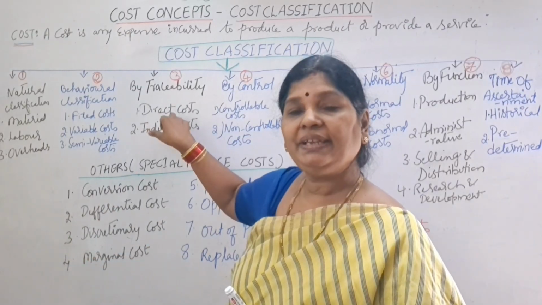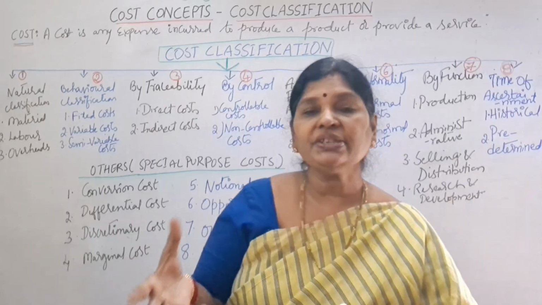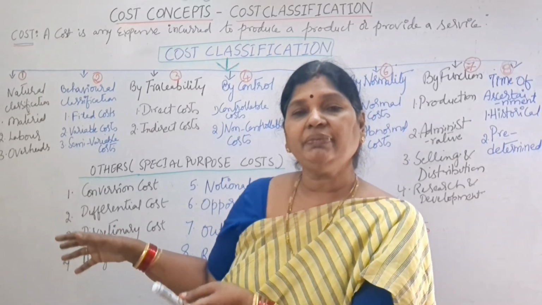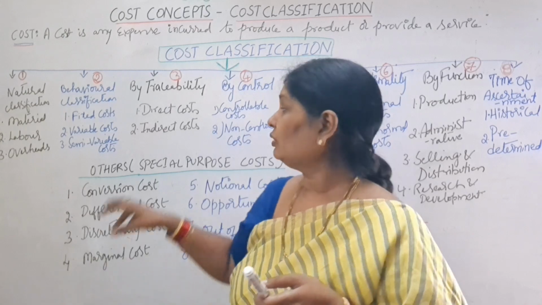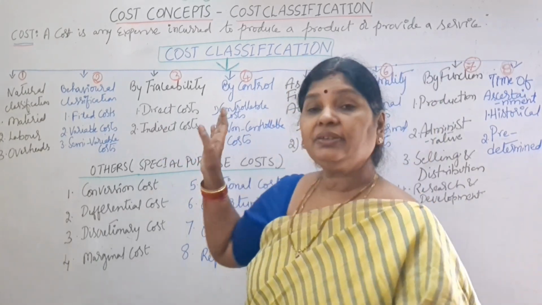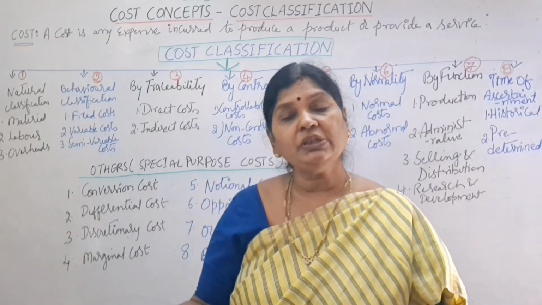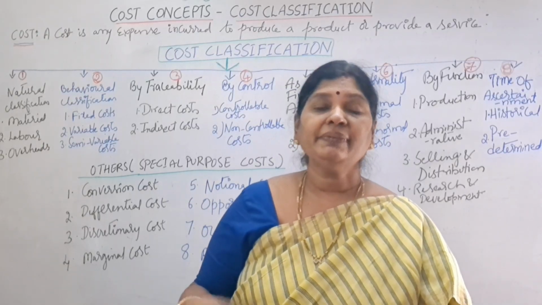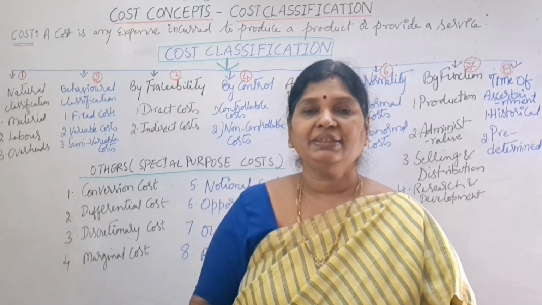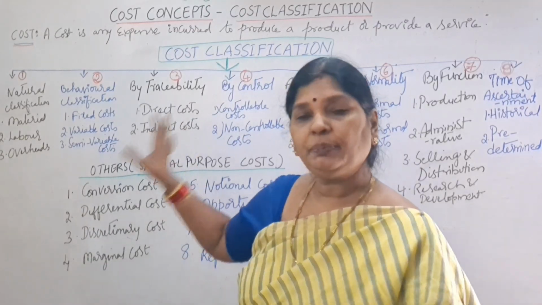Here we can also take one example. If you are selling some customized dining table, then we can allocate the costs incurred for that particular dining table. So those are called direct costs. Next, indirect costs. What are indirect costs? Those which cannot be traceable to a particular product. For example, factory maintenance persons' salaries. We can't allocate that to a particular product.